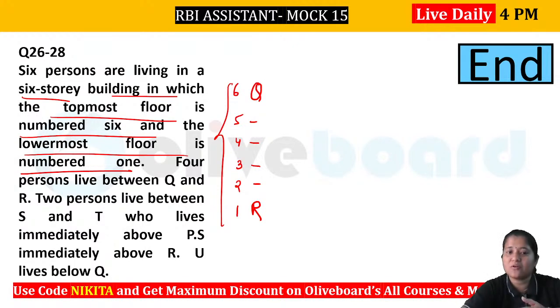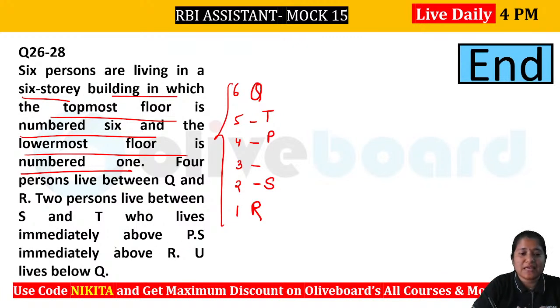So Q would have come on floor number 1, but in that case you would not be able to place your U because U has to live below Q, right? So Q and R will be like this, okay? Now what is given? 2 persons live between S and T. So 2 persons between S and T. T lives immediately above P. So T has to be immediately above P. That means T and P will be here and this will be your S here.